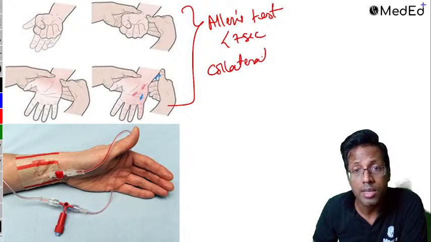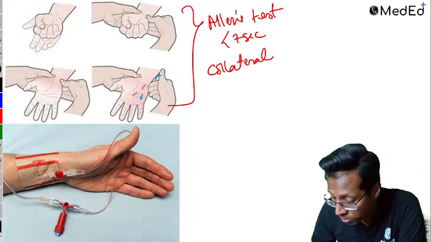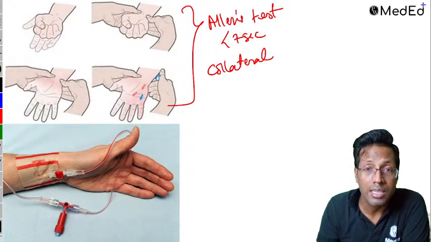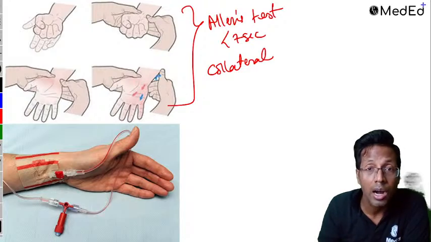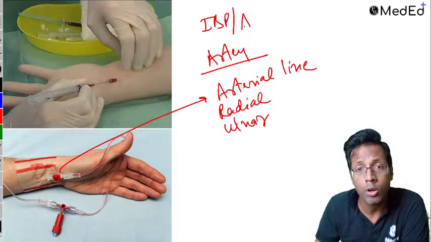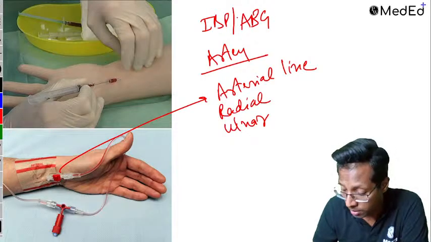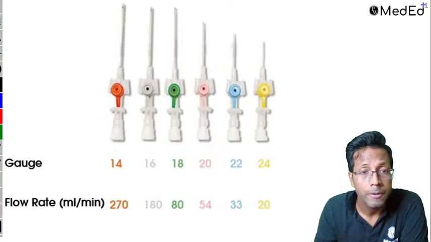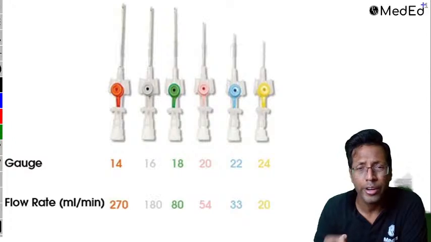So this question is there as a part of surgery or a part of anesthesia also. So Allen's test, less than 7 seconds it should fill up. This is the arterial line. An arterial line is basically used for invasive blood pressure measurement, and you can do arterial blood gas (ABG) collection from there. Okay. Next, IV cannula, all of you already know it.